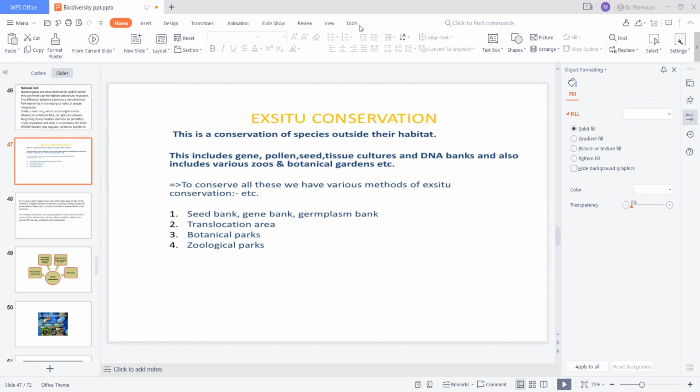Good afternoon, girls. Today we will discuss the next topic, that is ex situ conservation. Ex situ conservation means the conservation of species outside their habitats. It is called ex situ conservation.